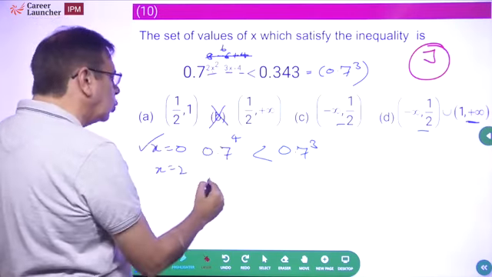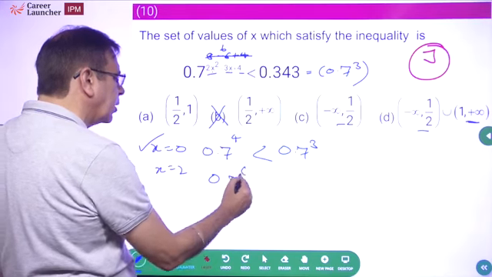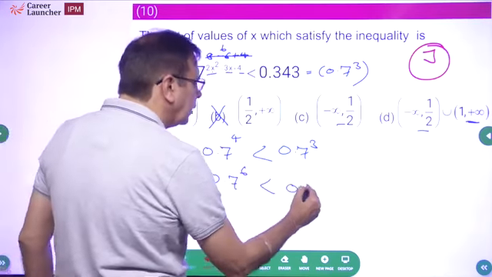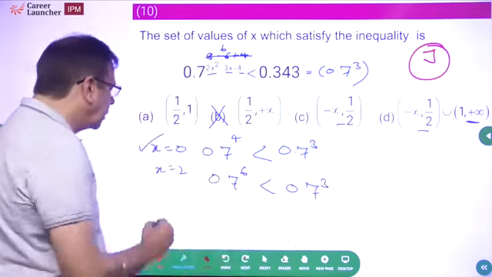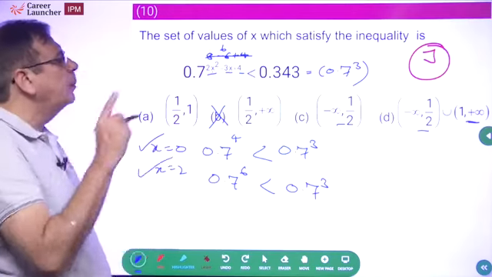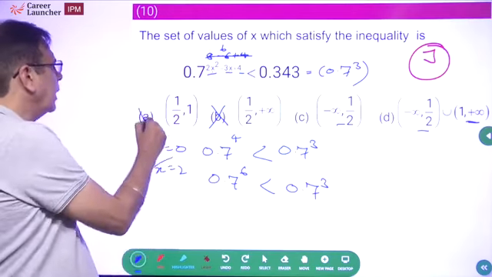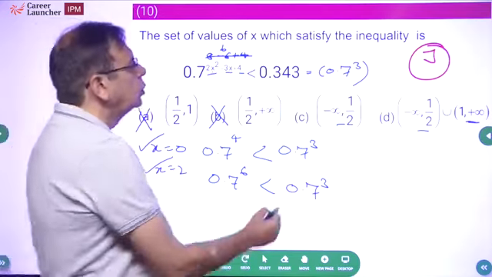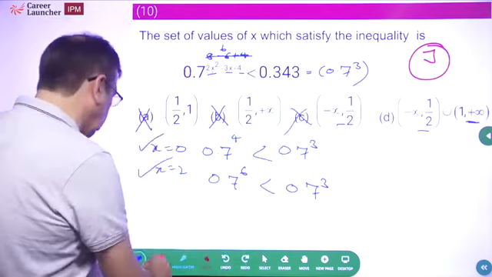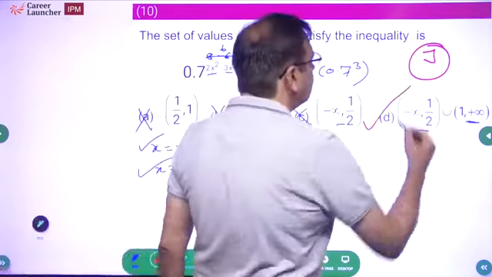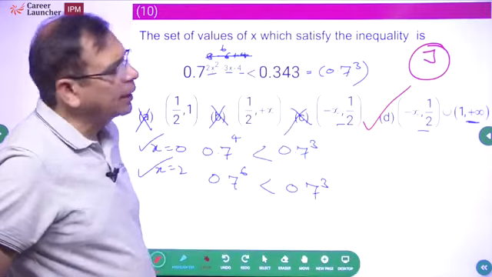So at x equal to 2, I get 0.7 raised to power 6, which is obviously less than 0.7 raised to power 3. What does it mean? X equal to 2 should also be a part of your answer. Choice A does not contain x equal to 2, choice C does not contain x equal to 2, hence choice D, which contains x equal to 2, becomes the correct answer.